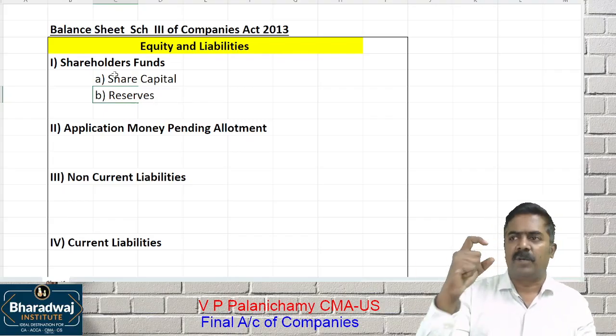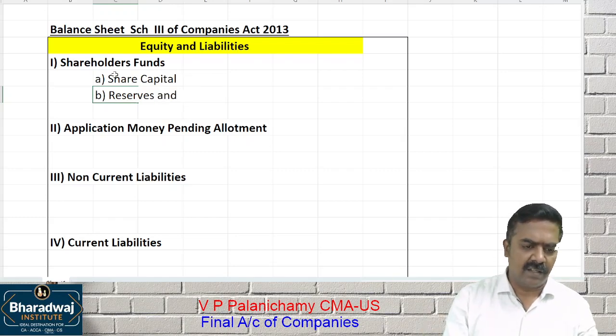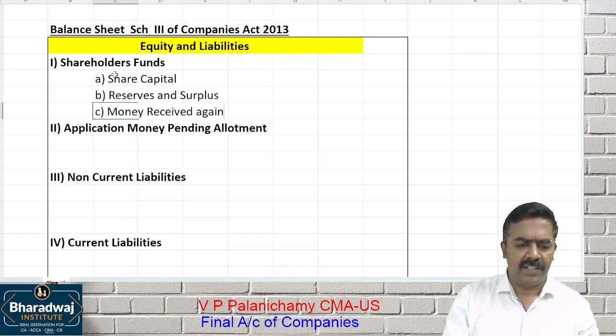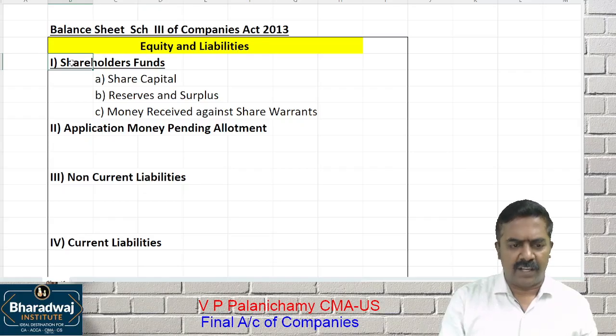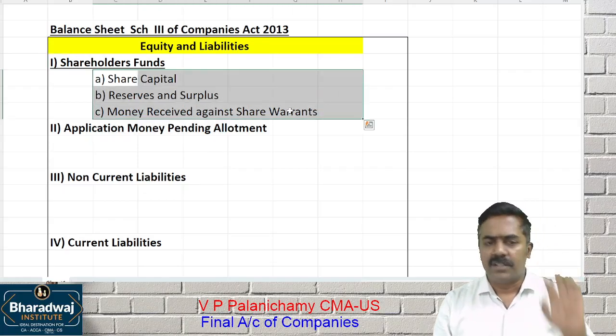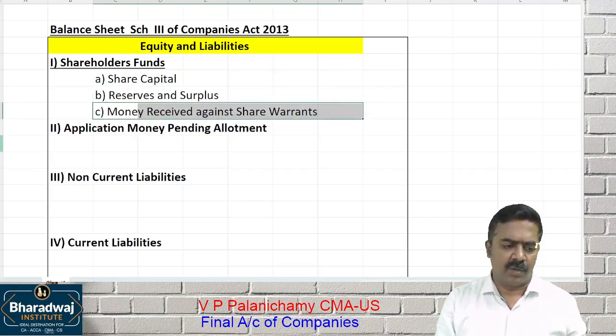They can ask you to prepare working notes for share capital alone, or reserves and surplus alone. Then third, money received against share warrants. So shareholders funds has three classifications: share capital, reserves and surplus, and money received against share warrants.